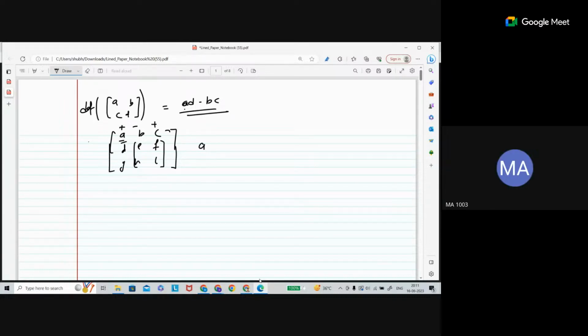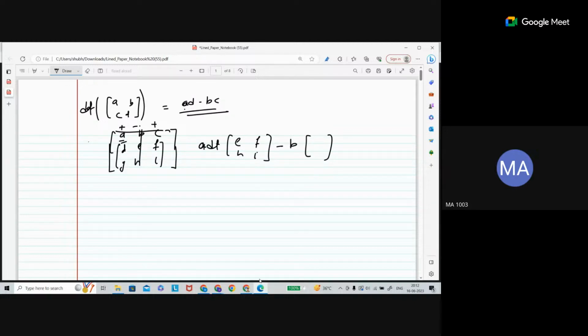If you do it like this, then find the determinant of this minor. This is A here. Now B will come, and again you remove its row and column, and your minor will be this one. Like this, you will expand and get the determinant of a matrix.